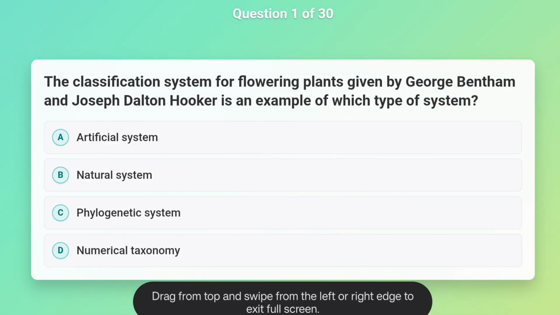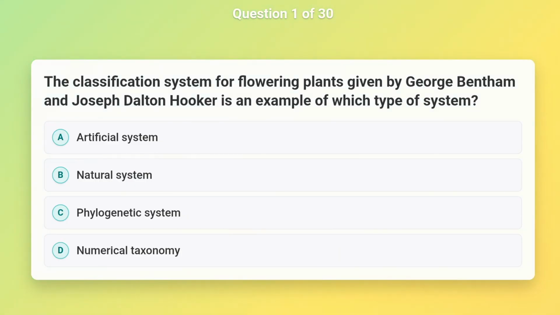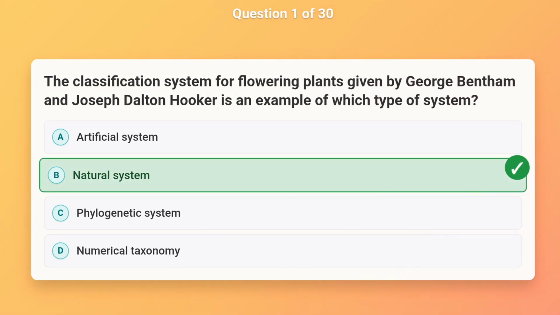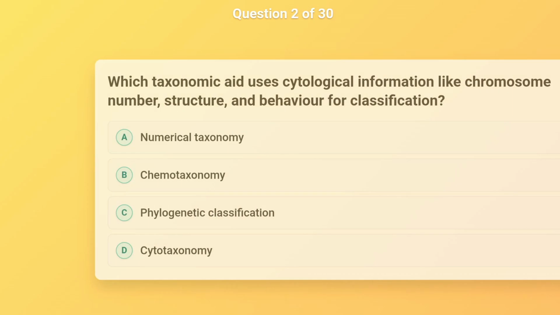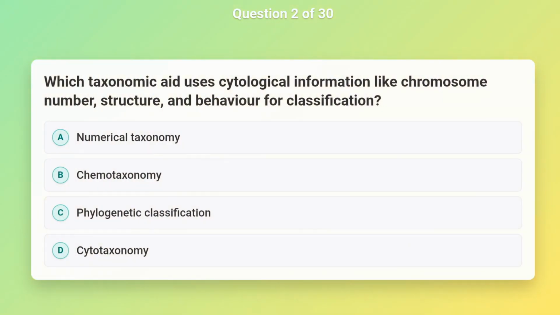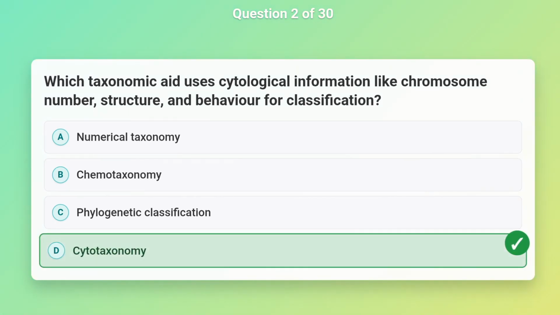The classification system for flowering plants given by George Bentham and Joseph Dalton Hooker is an example of which type of system? Natural system. Which taxonomic aid uses cytological information like chromosome number, structure, and behavior for classification? Cytotaxonomy.